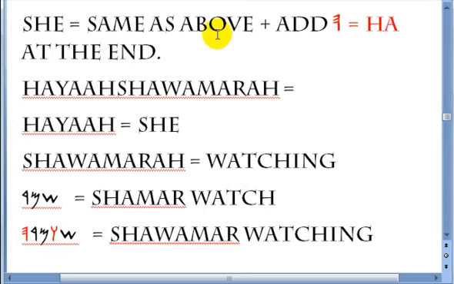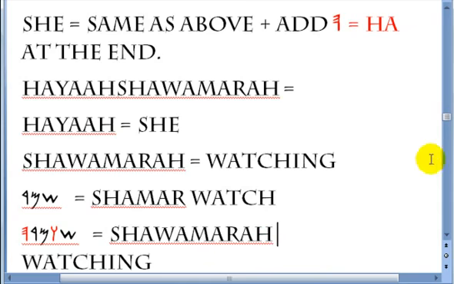So it says she, the same as above: add the wa between the first and the second letter, then you add a ha at the end, basically to make it feminine. Haya'a shawamara. Haya'a is she. Shawamara is watching. Here you go again. Shamar is watch. You add the wa between the first and the second letter, and you add the ha at the end. Shawamara is watching. That's how you would say it for the feminine. All right. She watching is haya'a shawamara.